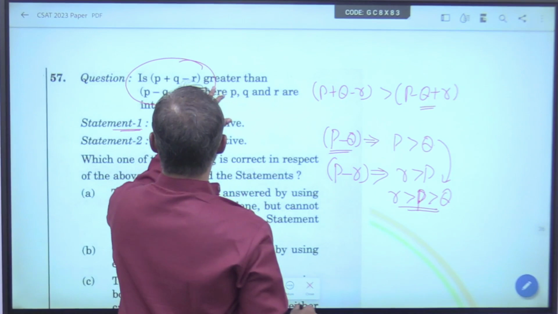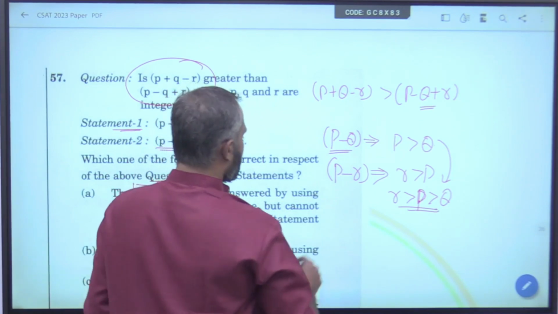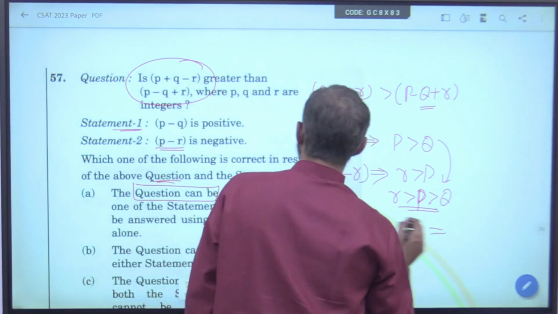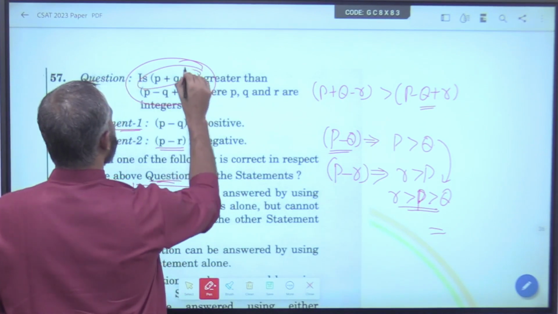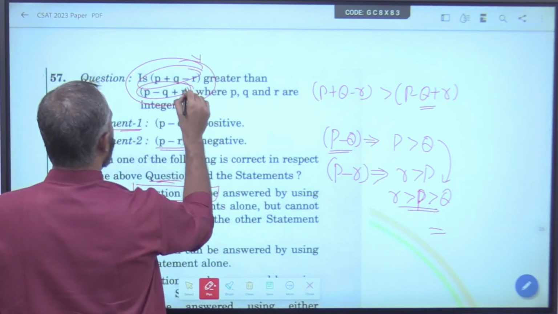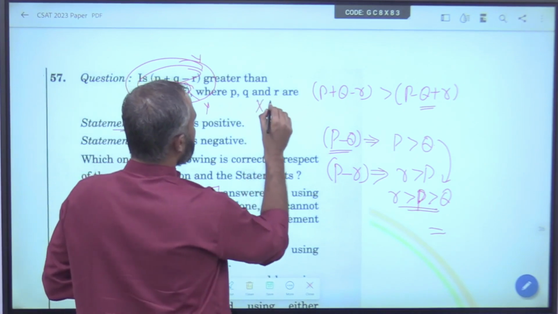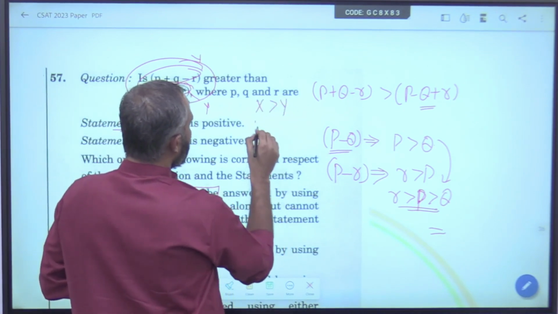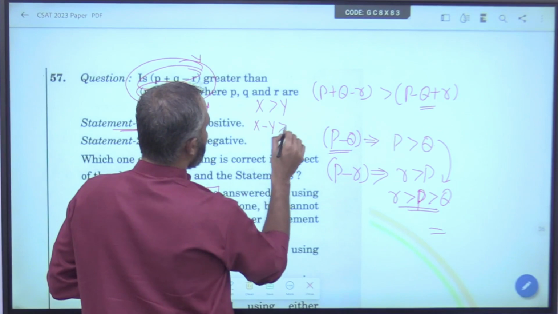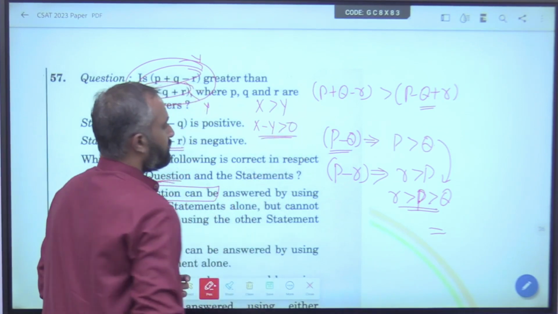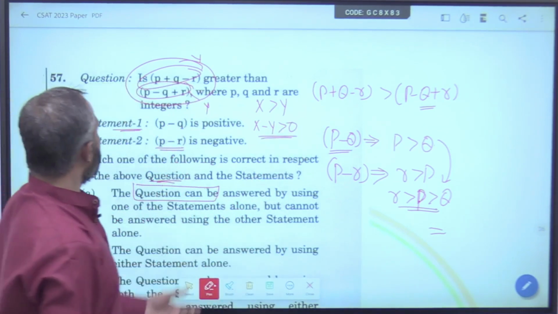If P plus Q minus R must be greater, what should be the difference? Suppose take this as X, take this as Y. When X is greater than Y, what should happen? X minus Y should be greater than 0. Right? Use the same thing here.